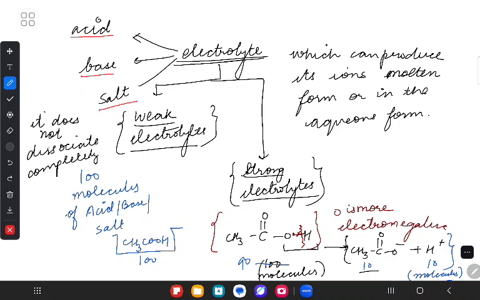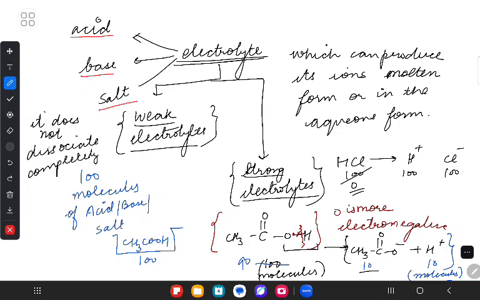Whereas if you take an example of HCl, I'll also explain why this is a weak electrolyte and why something is a strong electrolyte. Let's say I take 100 molecules of HCl. HCl is a strong electrolyte. That means it is able to break down into 100 and 100, and zero undissociated particles of HCl shall be left.